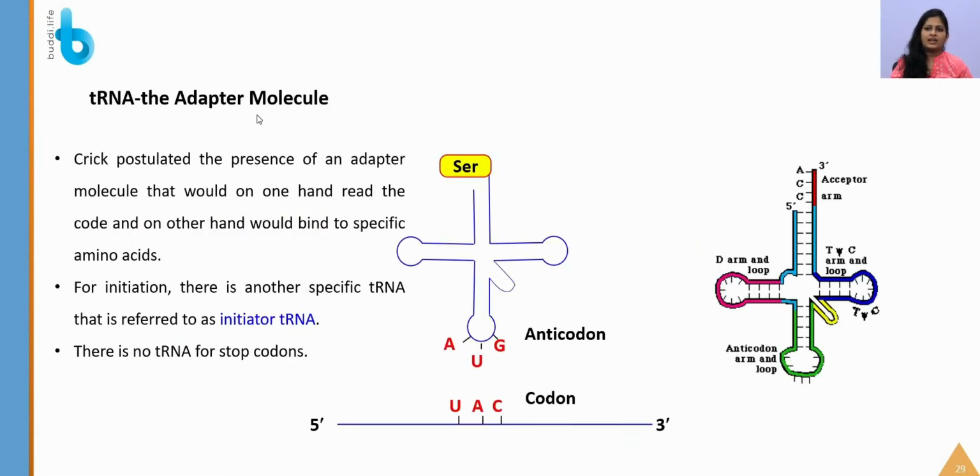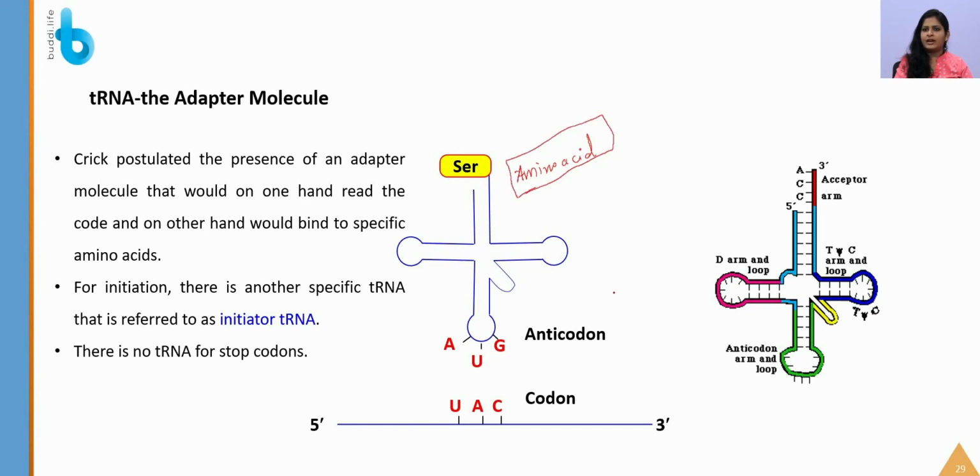So finally, tRNA, the adapter molecule. Crick postulated the presence of an adapter molecule that would, on one hand, read the code, and on the other hand, bind to a specific amino acid. So you can see the structure of tRNA here. You can see the 3' acceptor arm, right? What is it going to accept? It is going to accept the amino acid. So you can see here serine is being attached, right? This acceptor arm is also called the amino acid acceptor arm. So it is going to carry this, so tRNA is called an adapter molecule.